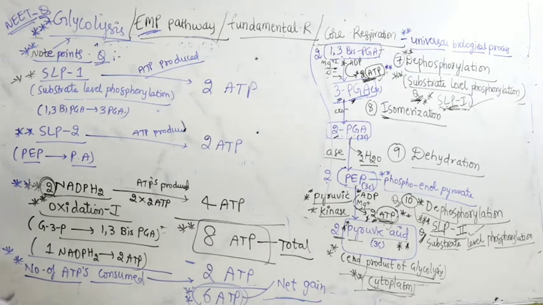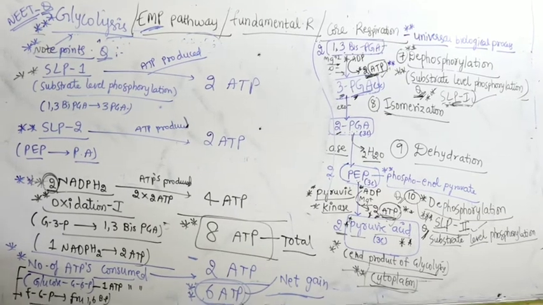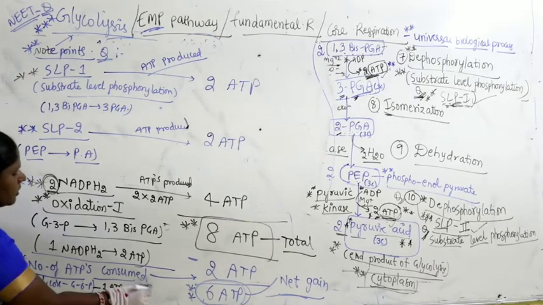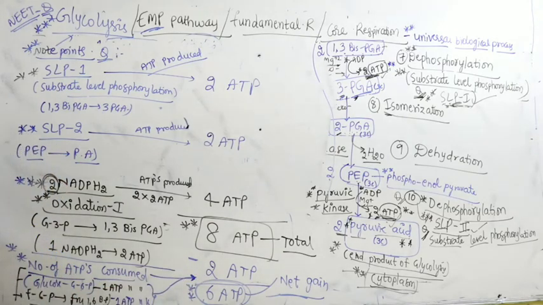In which steps they are consumed, the number of ATPs, all of this has a possibility of getting questions. Where to where will the conversions happen? Glucose to glucose 6-phosphate. That is the first step, where 1 molecule of ATP is consumed. What is the other step here? Fructose 6-phosphate to fructose 1,6-biphosphate, and in this step one more molecule of ATP is consumed. So, these are the 2 steps, and as a result we take 2 molecules of ATP being consumed.